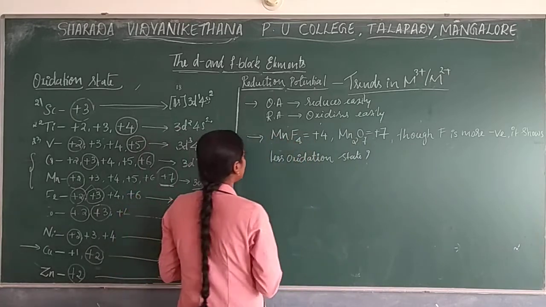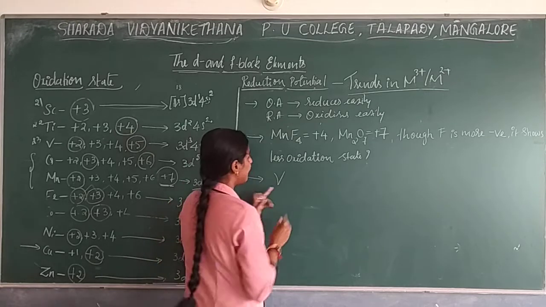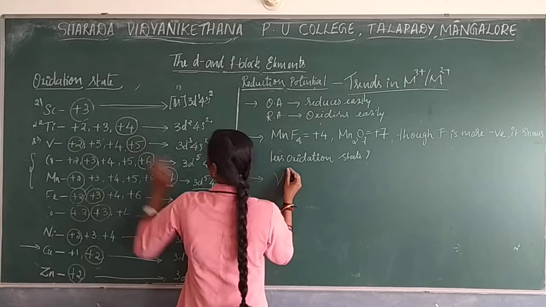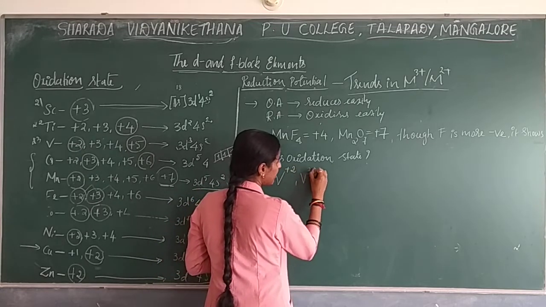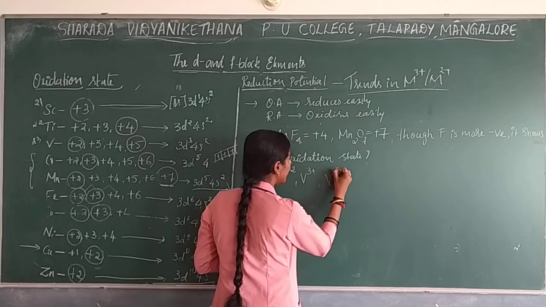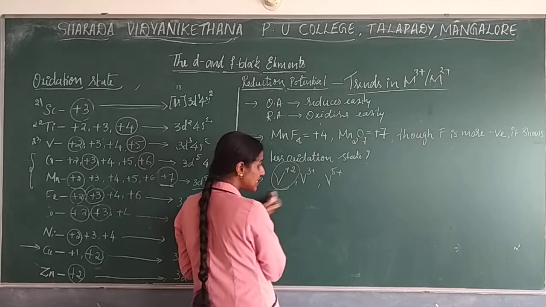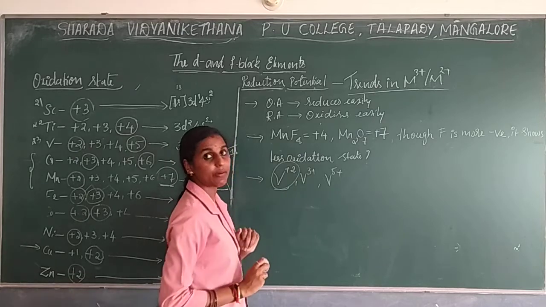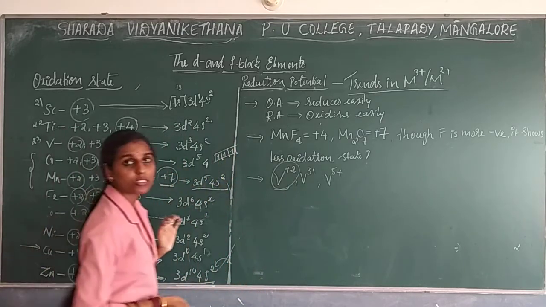Now the next question they can ask, when you go with vanadium: the oxidation states possible are +2, +3, and +5, right? So if you compare, this one will be more stable in nature. Vanadium 2+ is also more stable in nature.